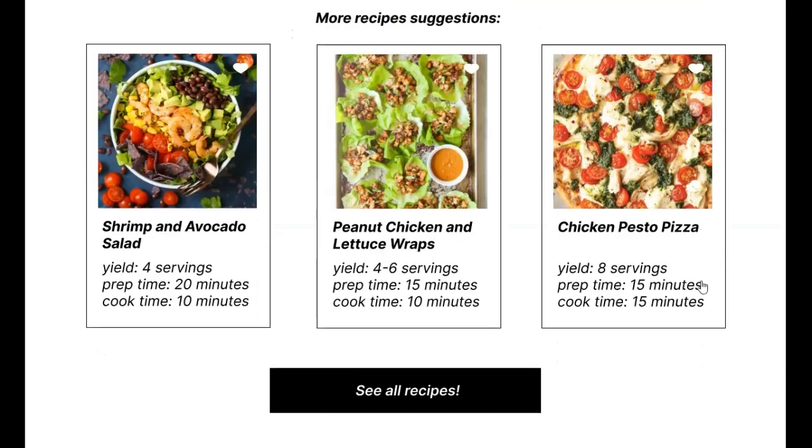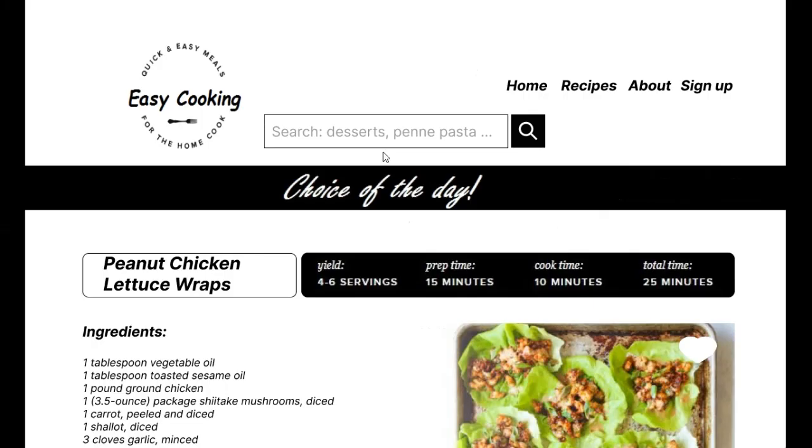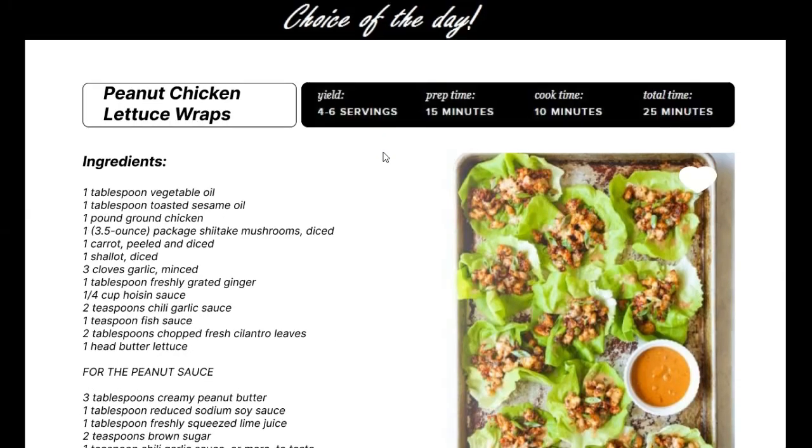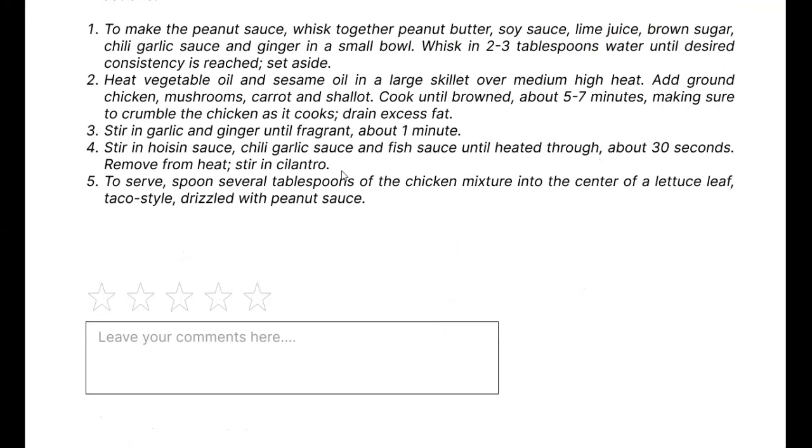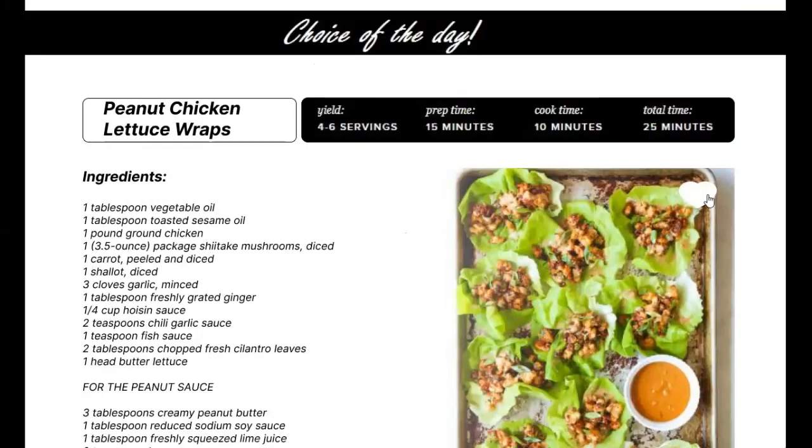At the end of this page, we also have some suggestions. We can go straight to other recipes if you want to discover new recipes. And like the other page, we can also leave some ratings. We can include these as favorite recipes.